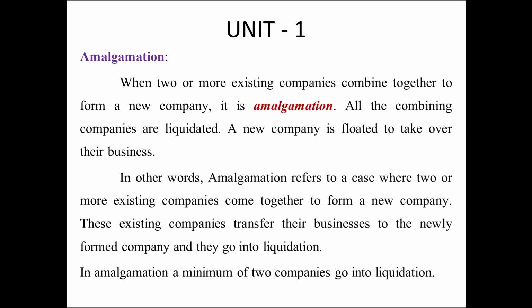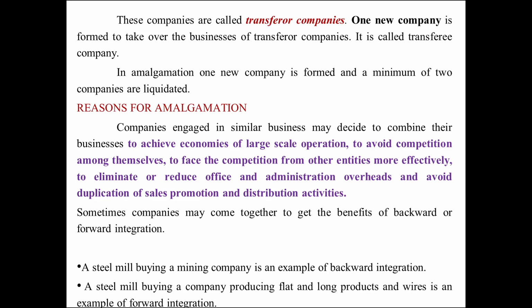In amalgamation, a minimum of two companies go into liquidation. These companies are called transfer companies. One new company is formed to take over the businesses of transfer companies. It is called transferee company. In amalgamation, one new company is formed and a minimum of two companies are liquidated.